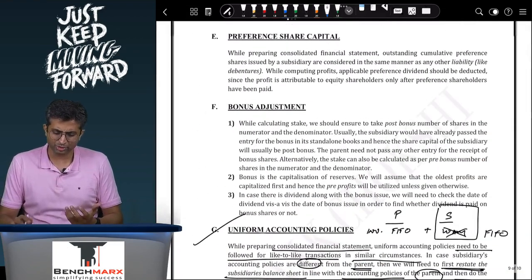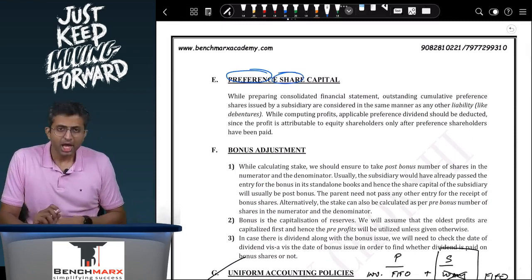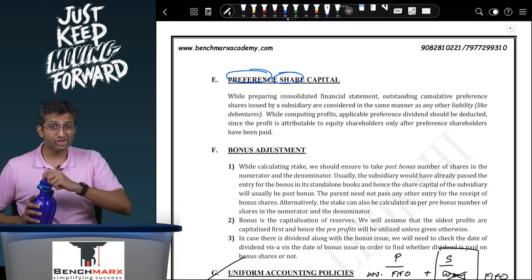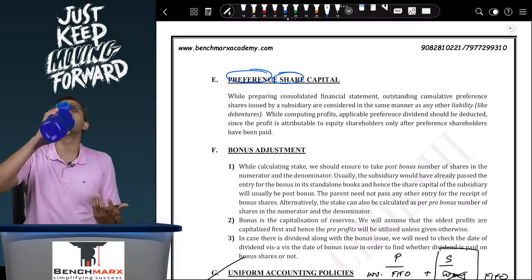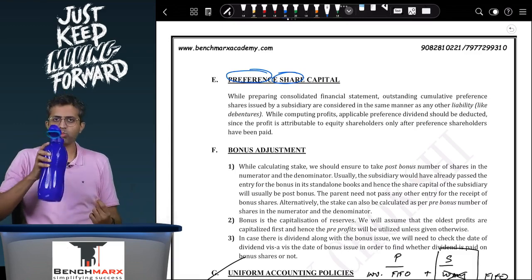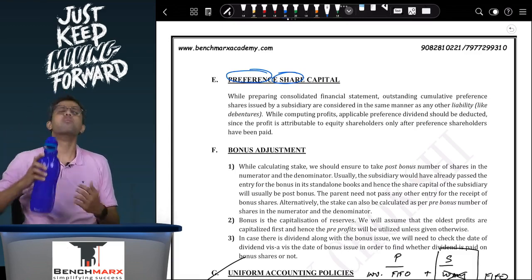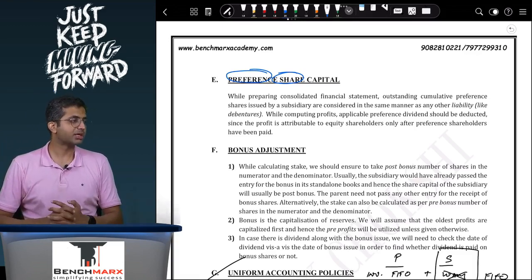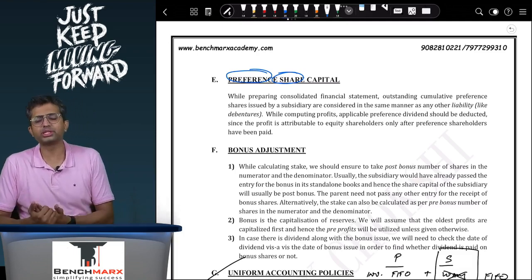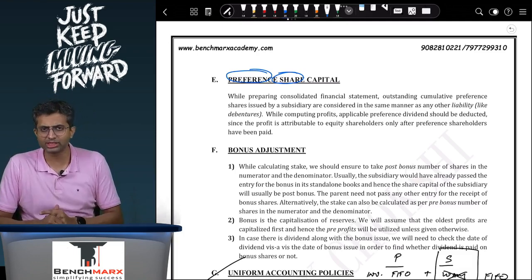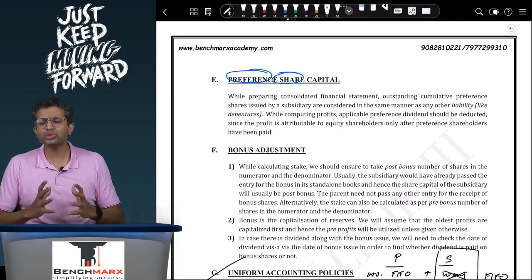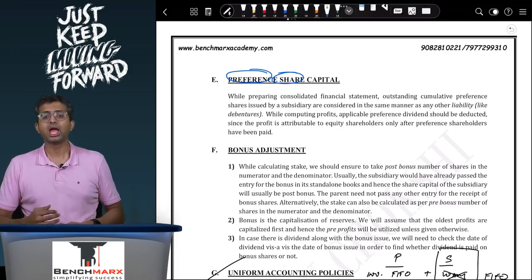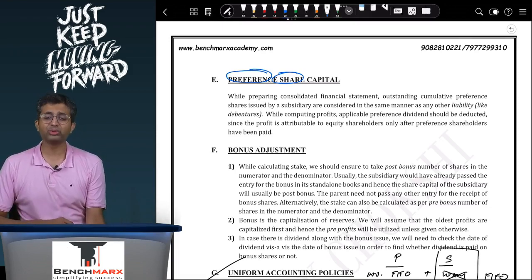There are a couple of other adjustments, like preference share capital. You guys tell me, does preference share capital resemble a debenture in its features or does it resemble an equity share? In its core features, it resembles a debenture. That is right. It more closely resembles a debenture because it has a fixed return on principal. It has almost a fixed rate of preference dividend, like interest, and hence the accounting for this would be similar to that of a debenture.